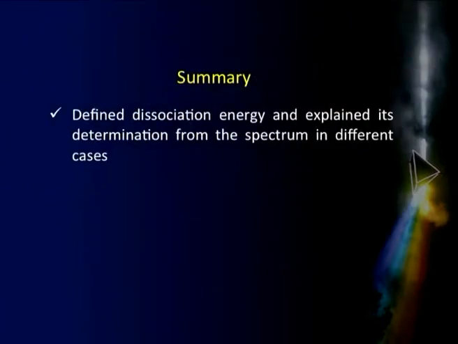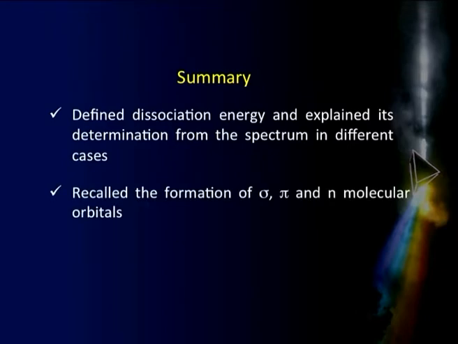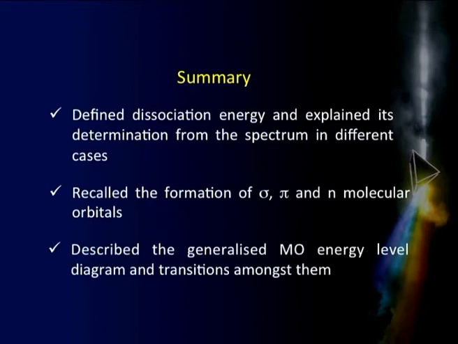Thereafter, we defined what we understand by dissociation energy and explained its determination from the spectrum in different cases, depending on the internuclear distances between the ground state and the excited state. Thereafter, we recalled the formation of sigma and pi molecular orbitals, and with that we generalized the MO energy level diagram and showed the possible transitions, and which of those are typically observed in an electronic spectrum of a molecule.